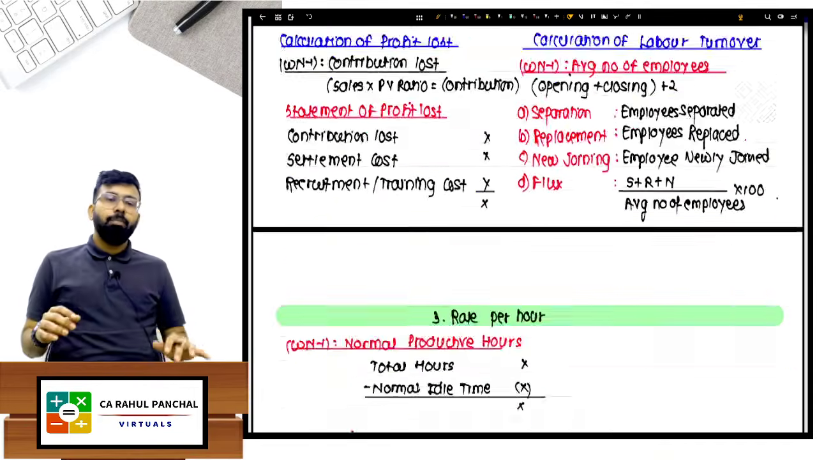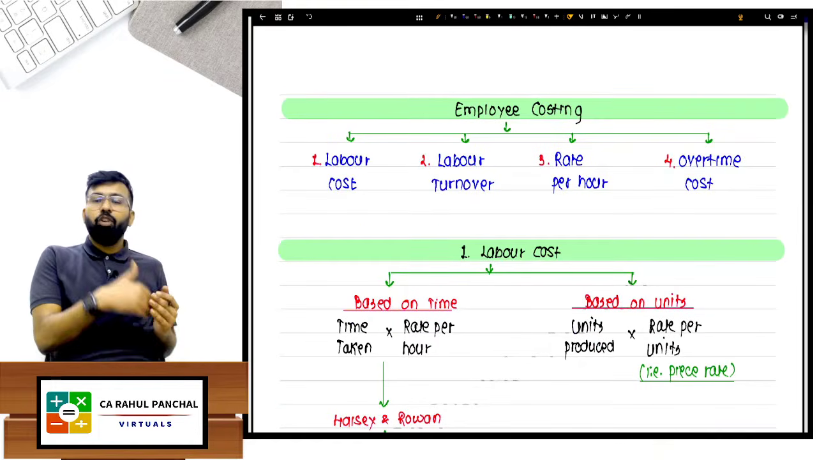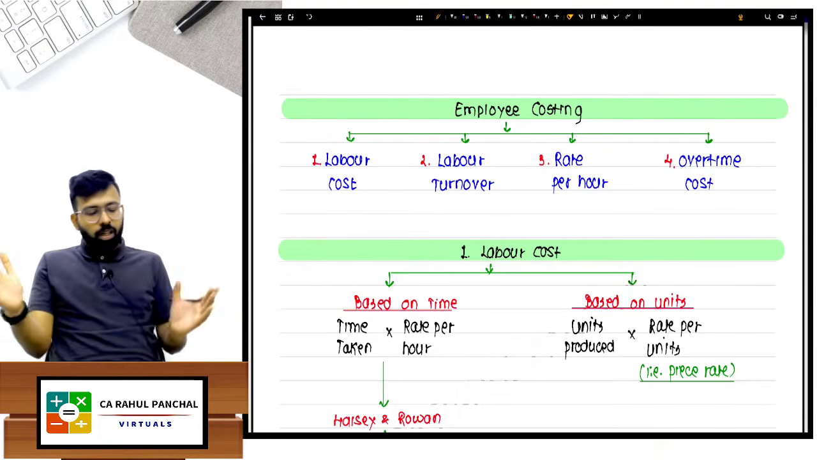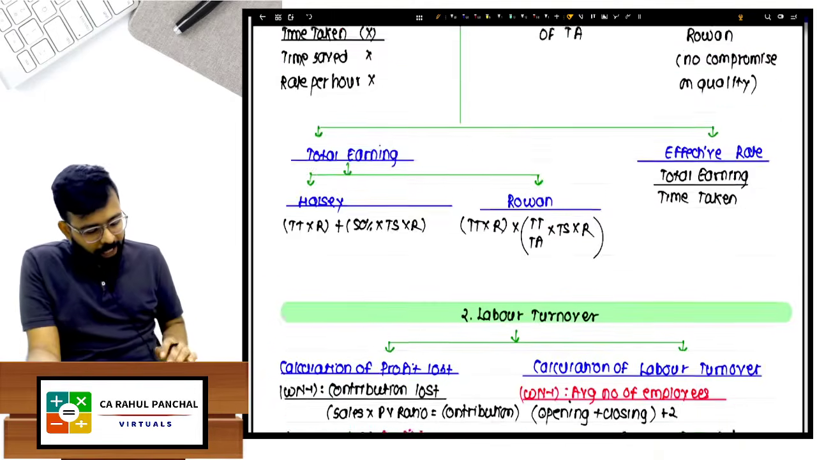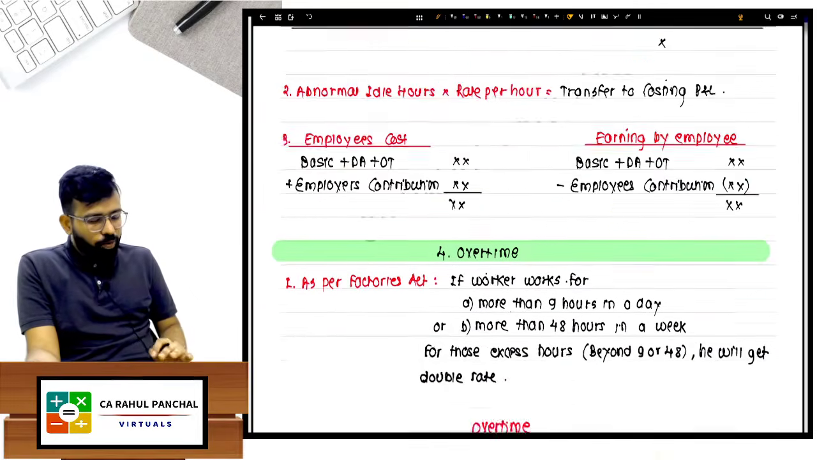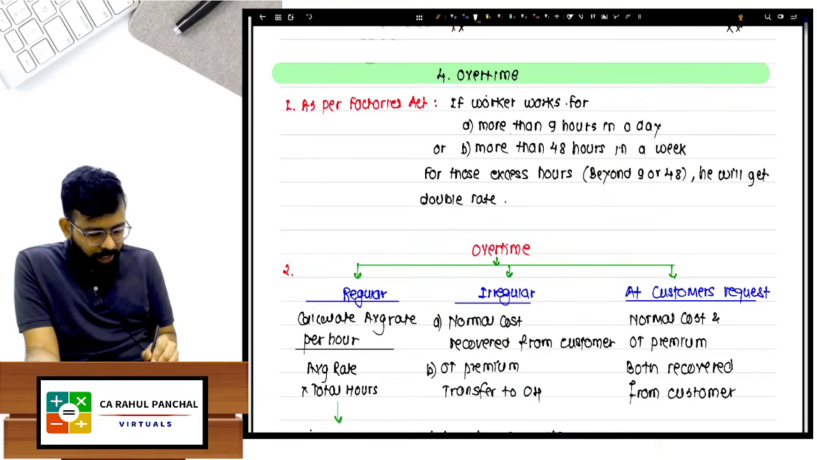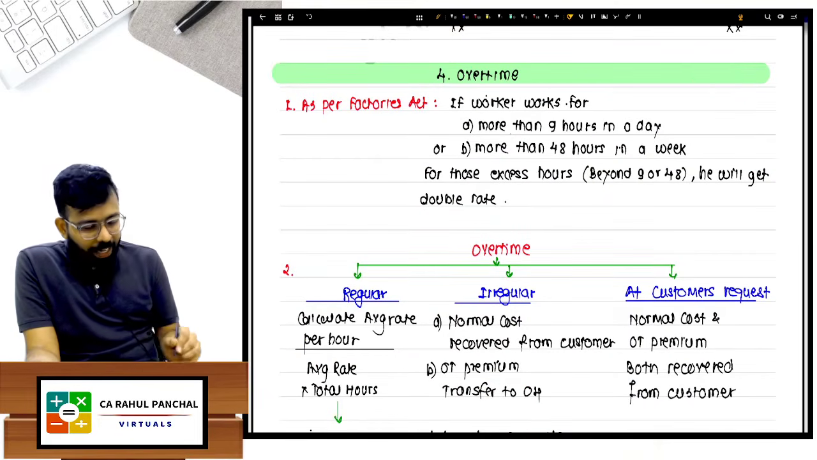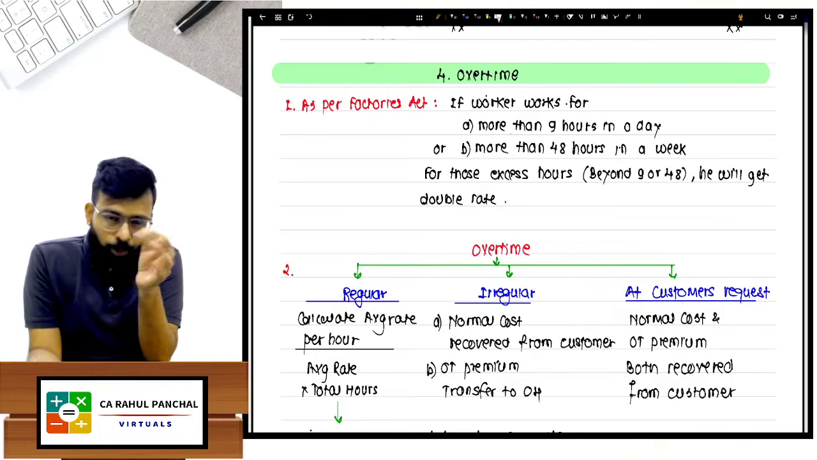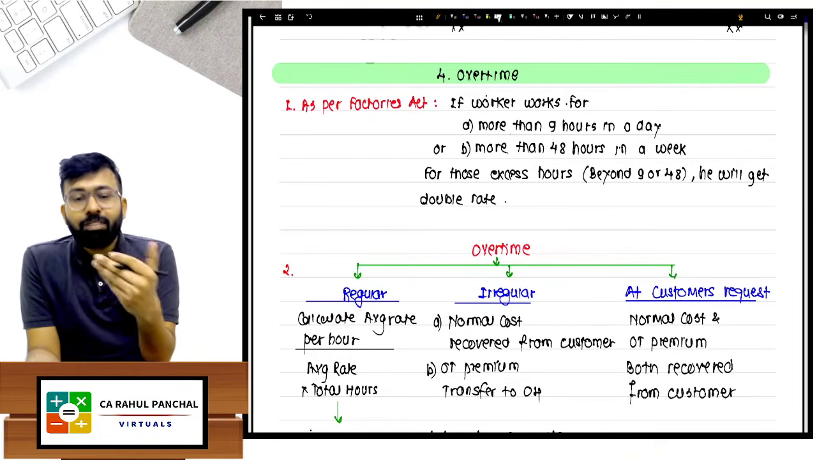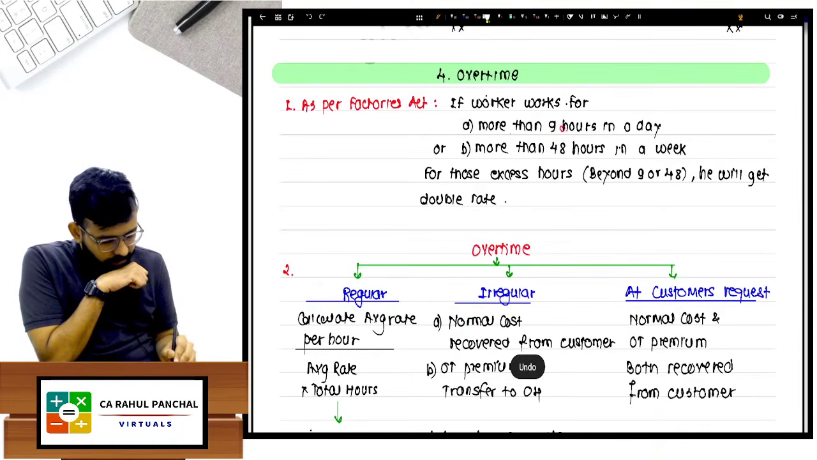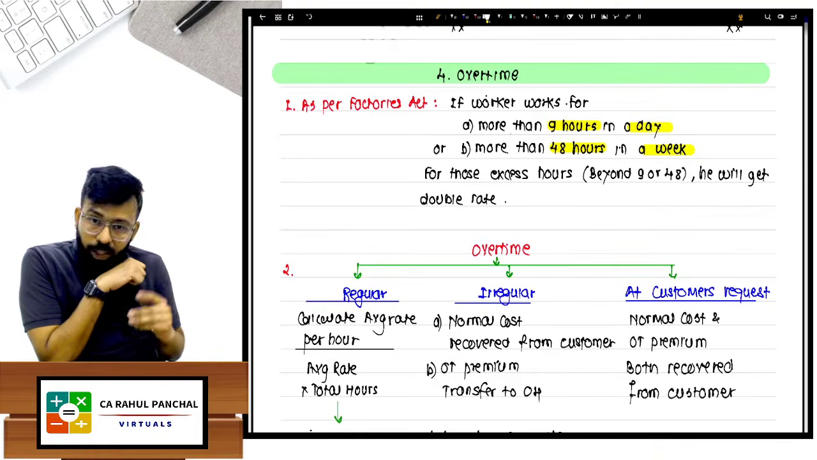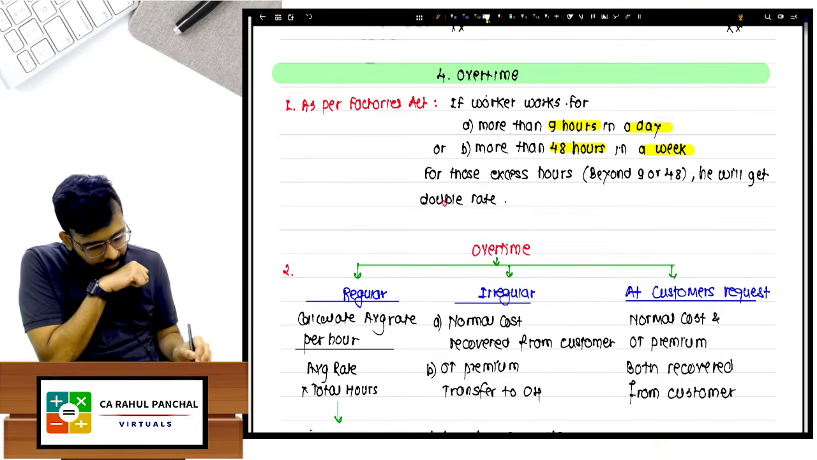Now the last part. The first one was the labor cost, second one was the labor turnover, then there was a rate per hour. Now the last part is overtime. That is, a worker is working, like normally we work let us say 8 hours, तो उसके ऊपर काम कर रहा है. अच्छा, there is one Factory Act का provision that you need to remember. Sir, what is the Factory Act का provision? It says if a worker works for more than 9 hours in a day, or more than 48 hours in a week, he will get double rate.